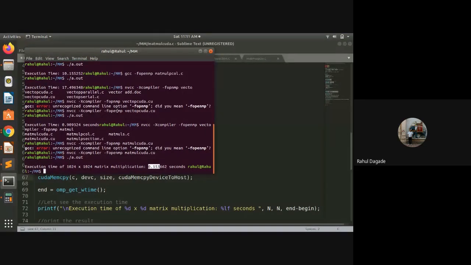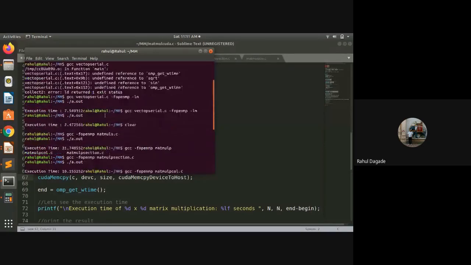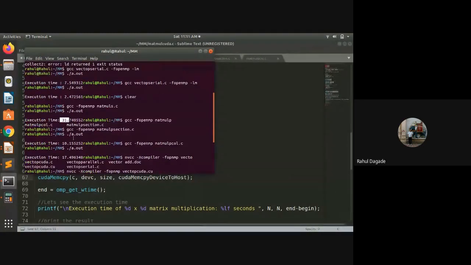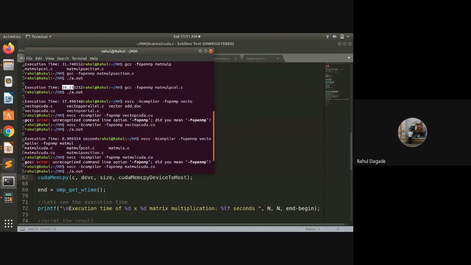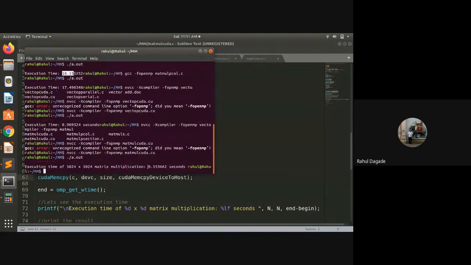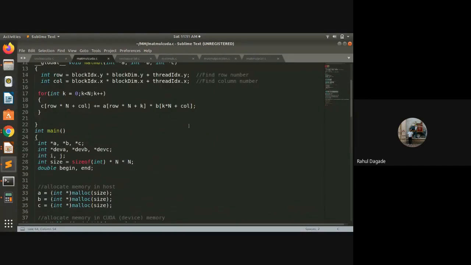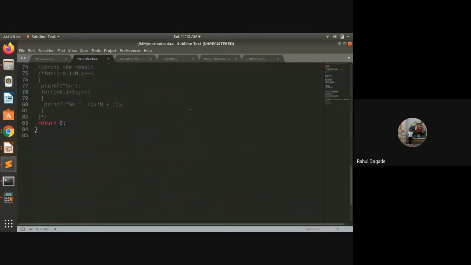Do you see the performance improvement? O(n). Do you remember how much time was taken? The serial computation, which was O(n cube) time complexity, took 31 seconds. The parallel computation, which was O(n square) complexity, took around 10 seconds. And this O(n) time complexity took around 0.15 seconds. So see the improvement in performance. This is how you can do GPU computing, or parallel computing, using CUDA.